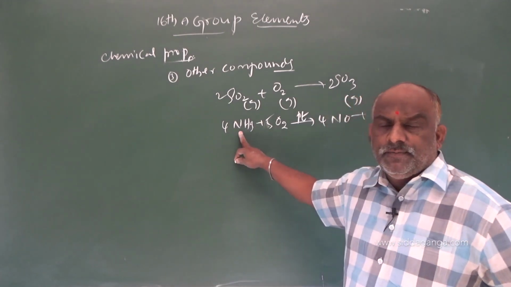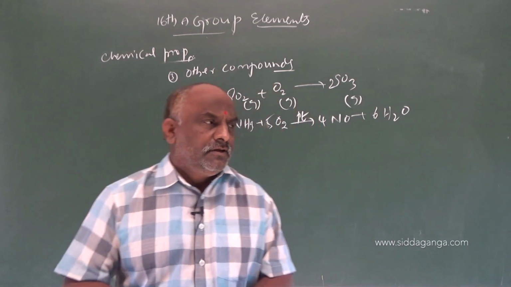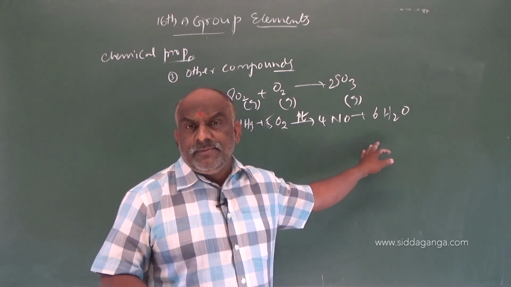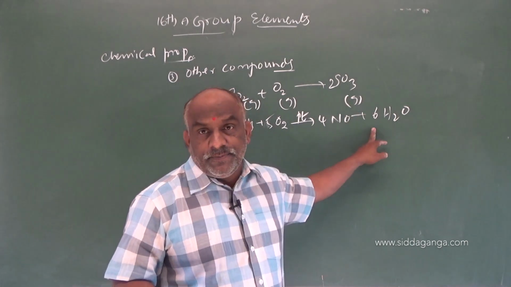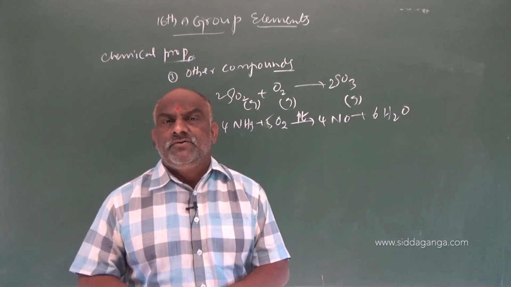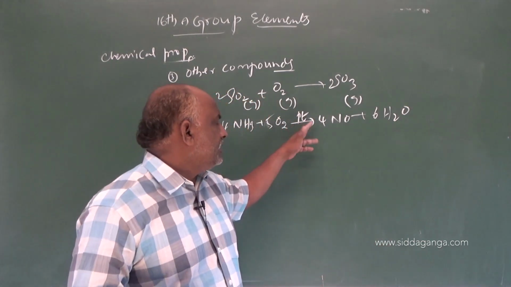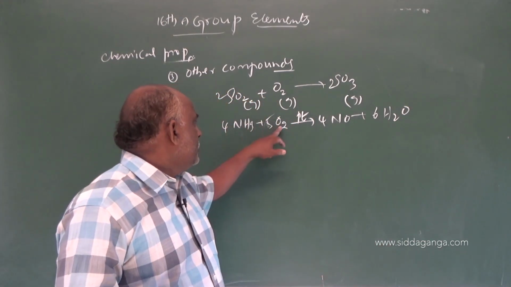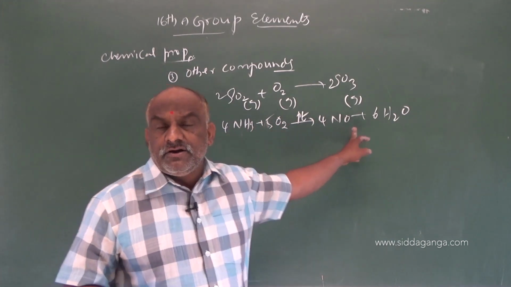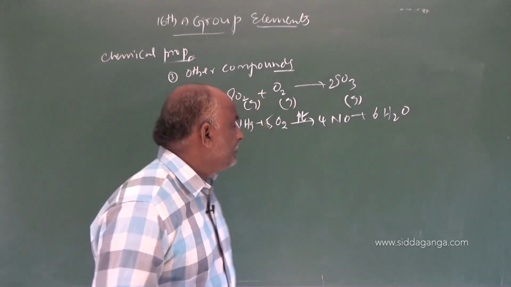Oxidation of ammonia. This reaction is already familiar to us because it was discussed in the 15th group elements. Preparation of nitric acid is by the Ostwald method, and this is only the starting step. The reaction takes place in the presence of platinum, and requires temperature and pressure. Oxidation of ammonia 4NH3 liberates which gas? Nitric oxide, NO, and water molecules are formed.